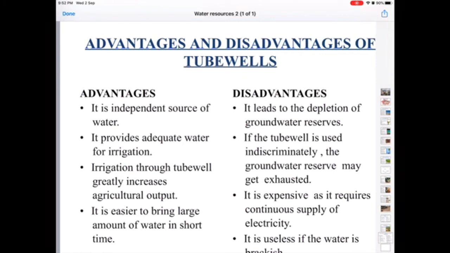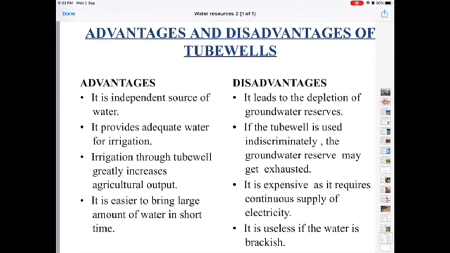Tube well is used indiscriminately. The groundwater reserves may get exhausted within a short span of time. It is expensive because it needs a ready supply of electricity. So they are costly if the electricity charges are more.